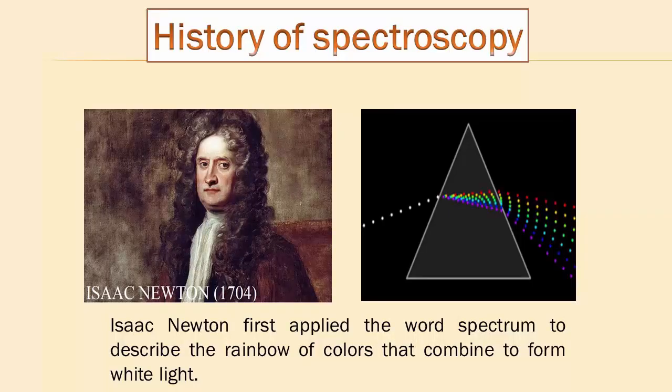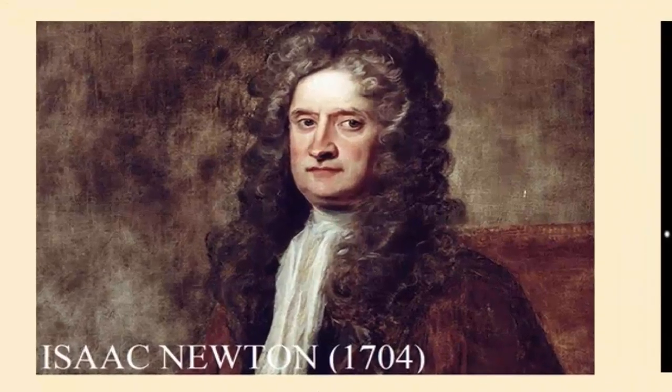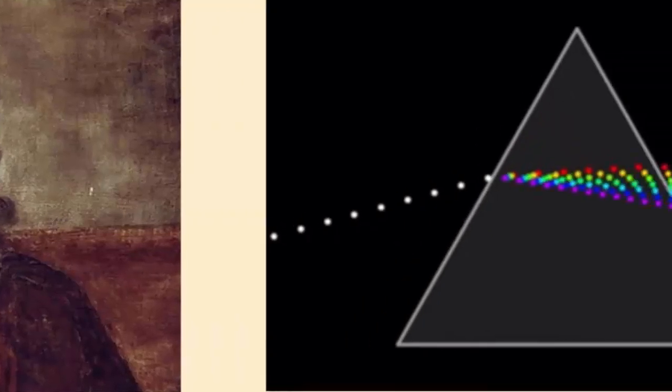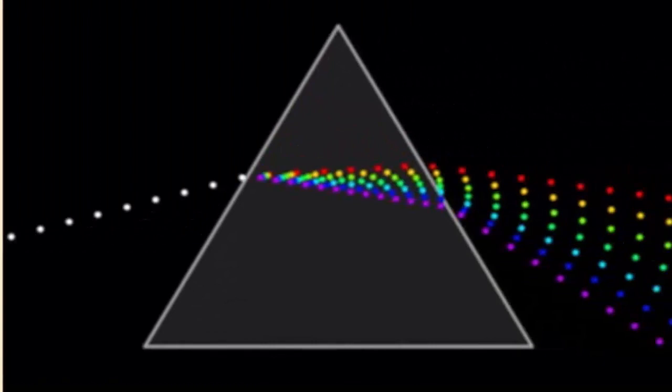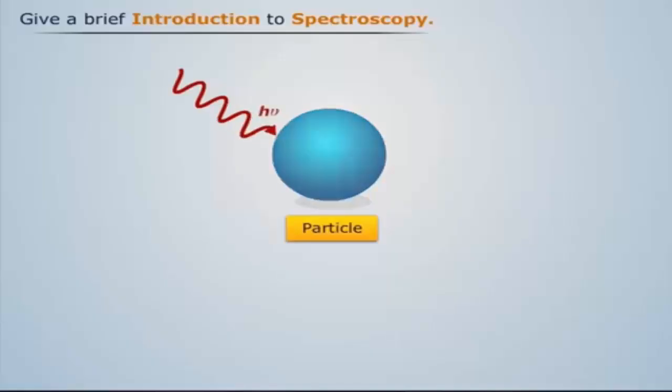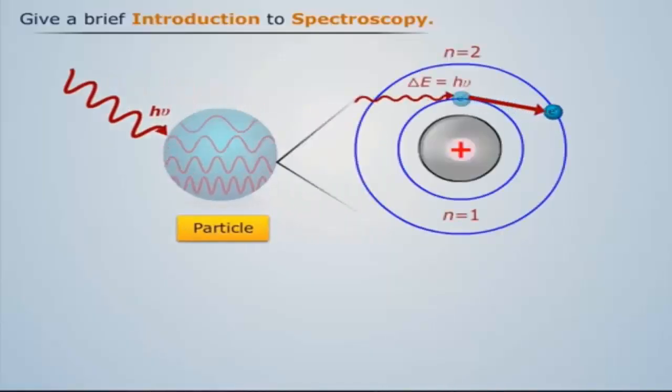Let us discuss the history of spectroscopy. The history of spectroscopy begins with Isaac Newton's optics experiments. Spectroscopy originates through the study of visible light dispersed according to its wavelength by a prism. Isaac Newton is the first man to introduce the term spectroscopy. After understanding the definition and history of spectroscopy, now we are going to discuss the types of interaction.